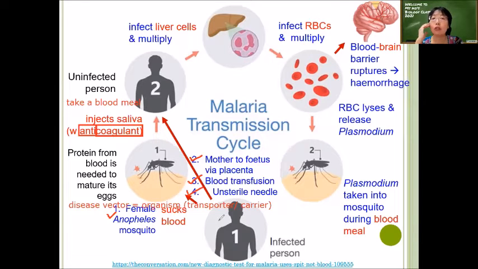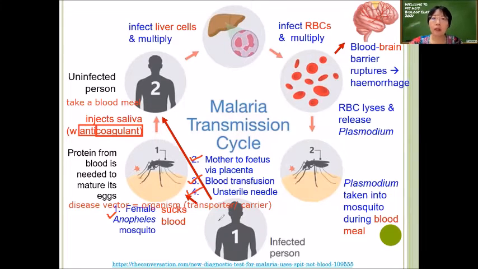Of course, if the blood dries off, then the Plasmodium will also die because the Plasmodium also dries off. But if they share the needle and take the drug at the same time, that is when the blood from one person can be transferred to another person because the needle is contaminated with Plasmodium.